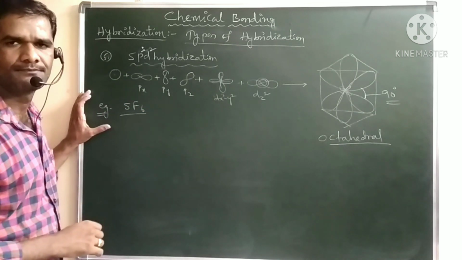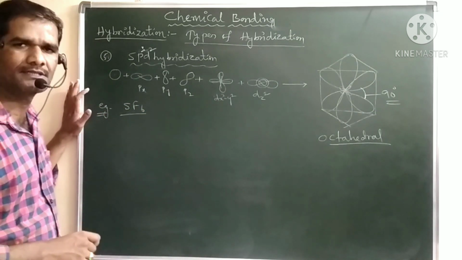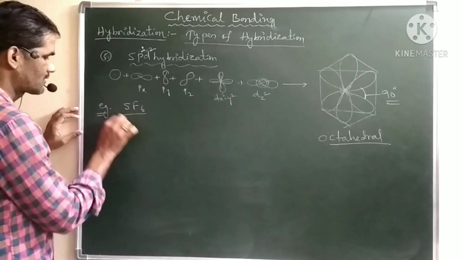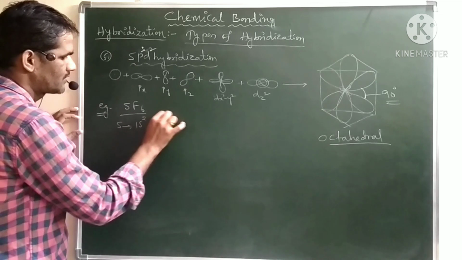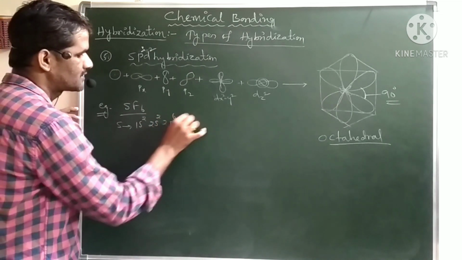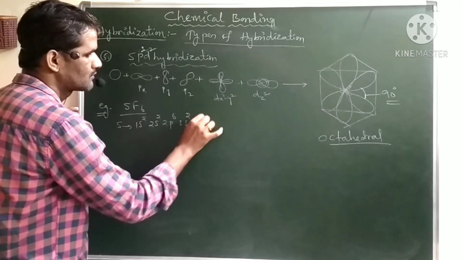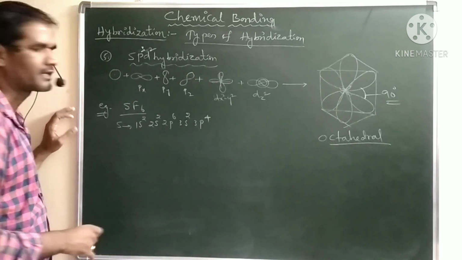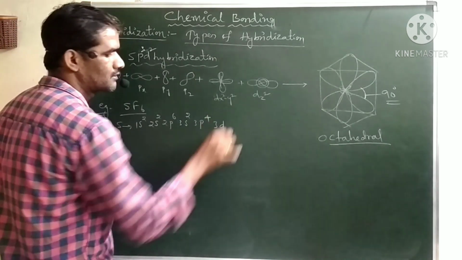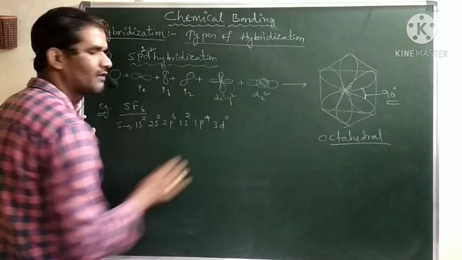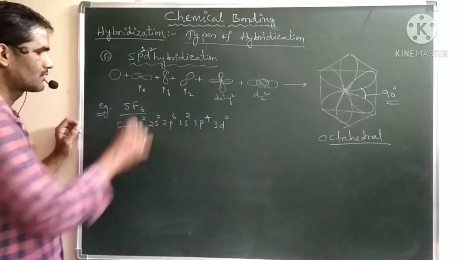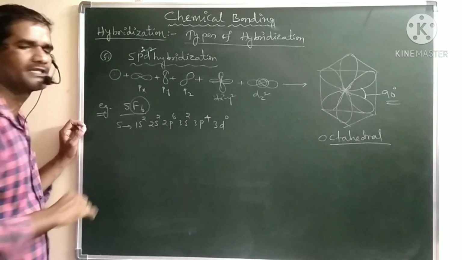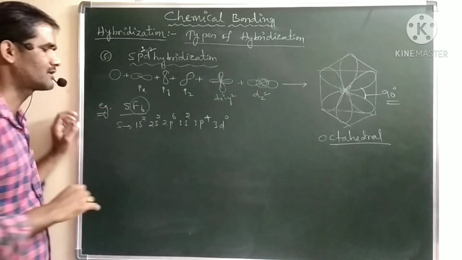SF6 molecule. Again here sulfur acts as a central atom. The sulfur electronic configuration is 1s2, 2s2, 2p6, 3s2, 3p4. Again in the third shell, it has d orbital involvement also, 3d0. This is the electronic configuration for sulfur. Now the sulfur is surrounded by 6 fluorine atoms, so we require 6 electrons.